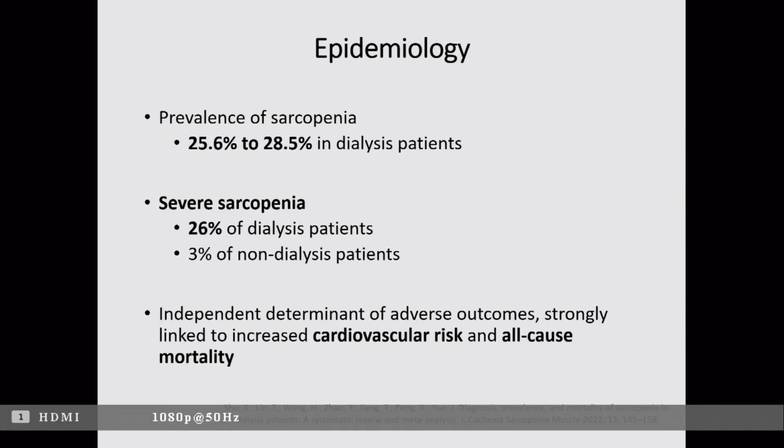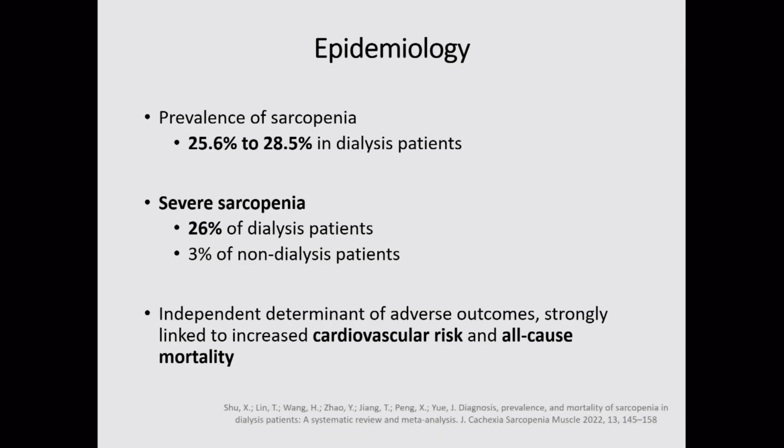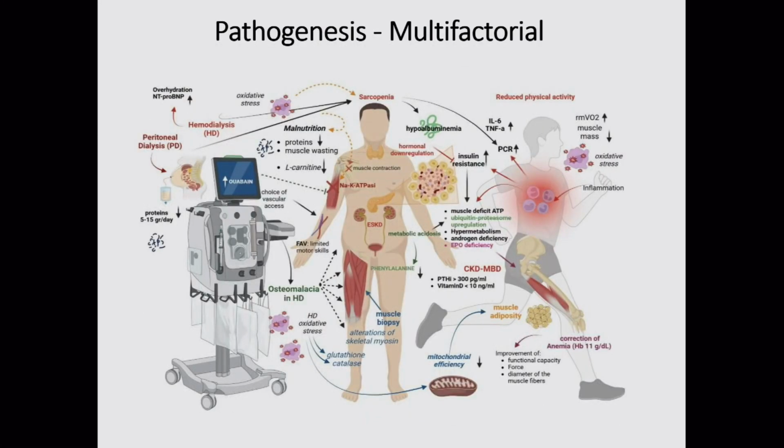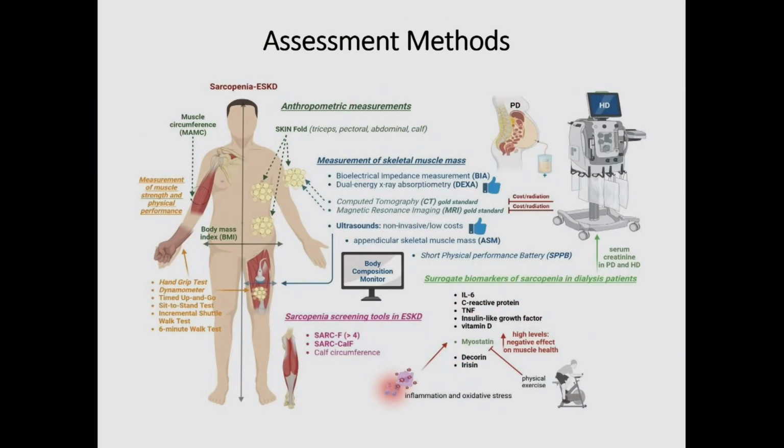It is more prevalent in our dialysis patients, 25 to 28%. Severe sarcopenia is also 26% in dialysis patients, and malnutrition and inflammation are themselves higher risk factors for cardiovascular risk and all-cause mortality. Various pathogeneses for sarcopenia are there in PD and hemodialysis. For assessment, anthropometric measurements, as we were discussing in the panel discussion, SGA should be routinely done but is severely neglected in our day-to-day practice.